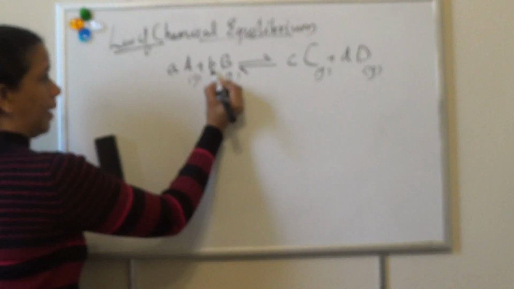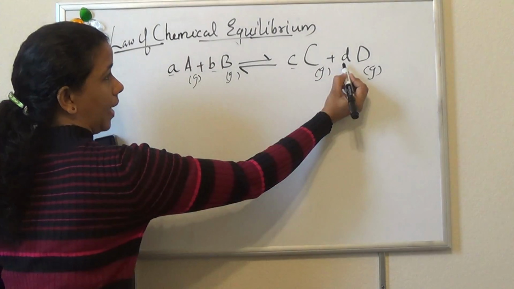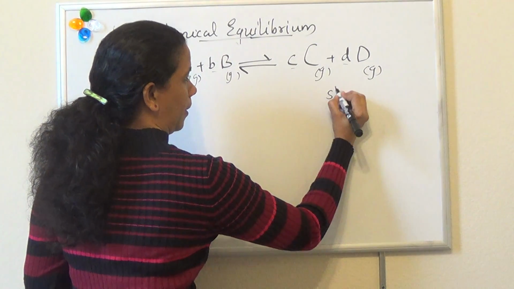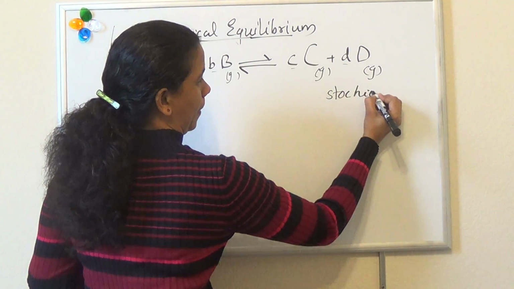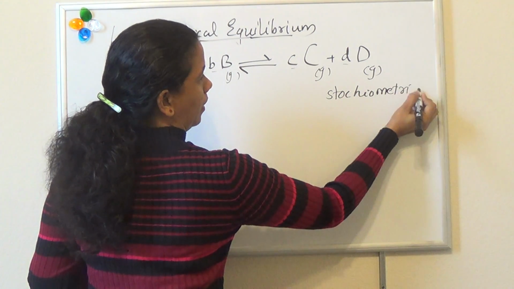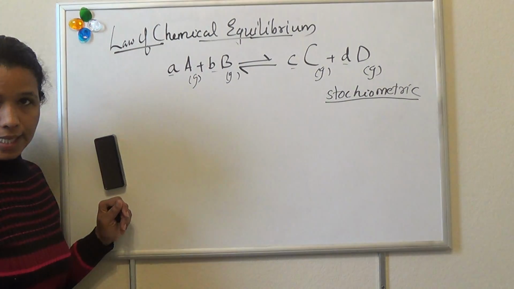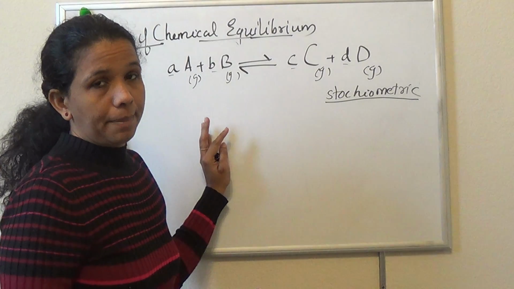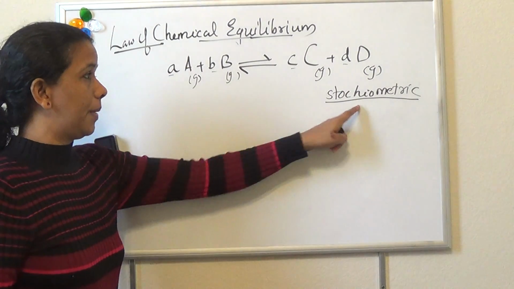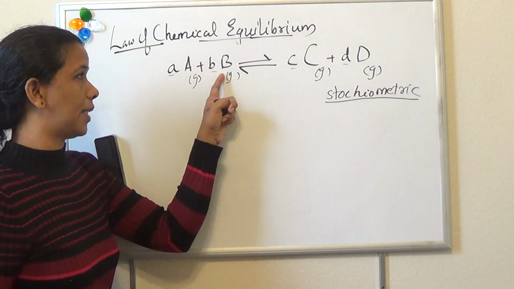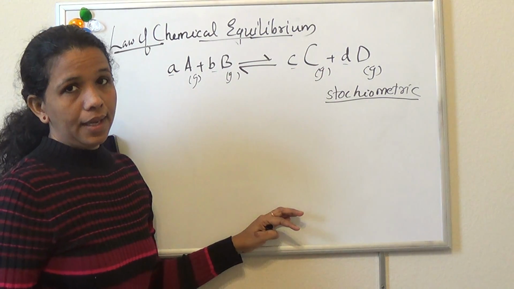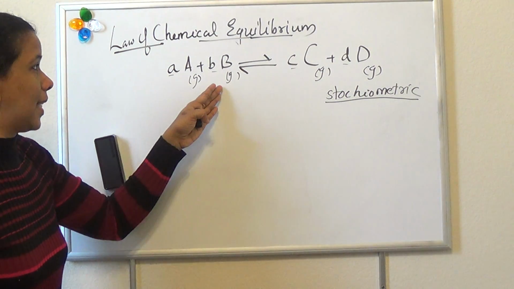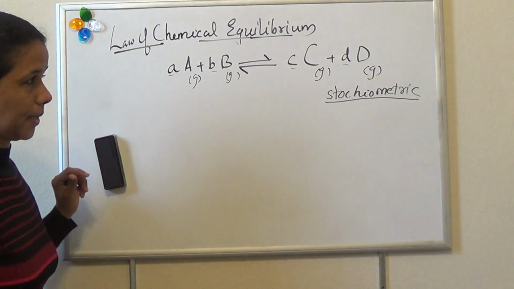Here a, b, c and d are called stoichiometric coefficients. Stoichiometric coefficients are the numbers which are used to balance a chemical reaction. So this is a general example for a reversible chemical reaction.